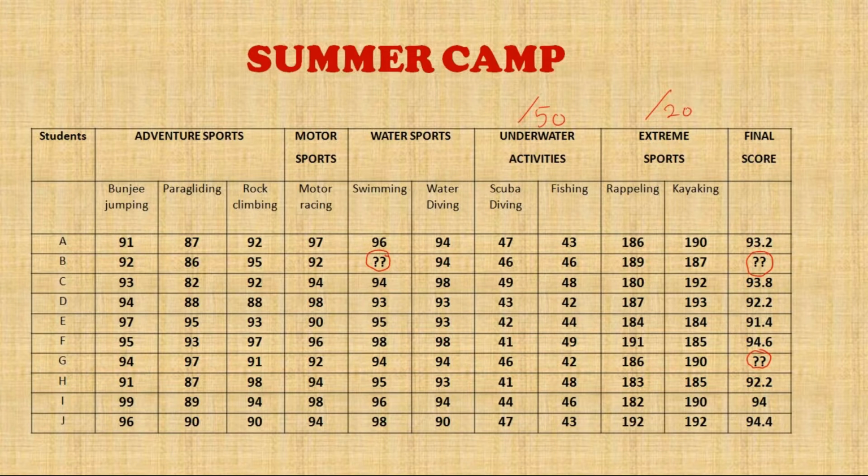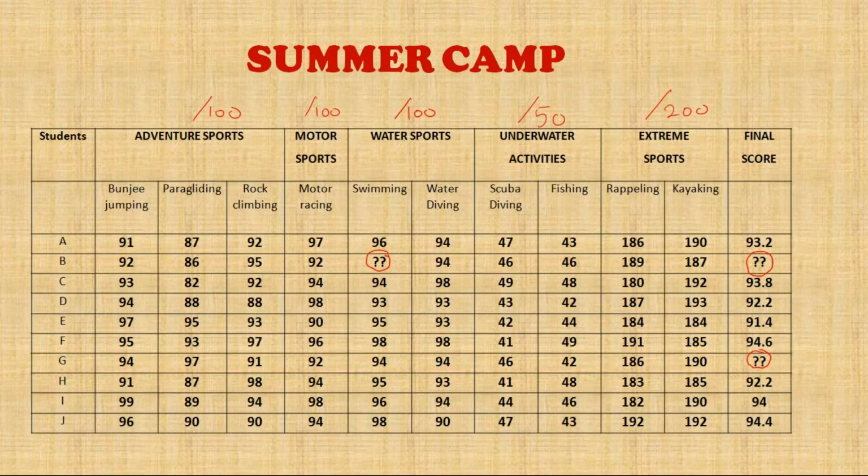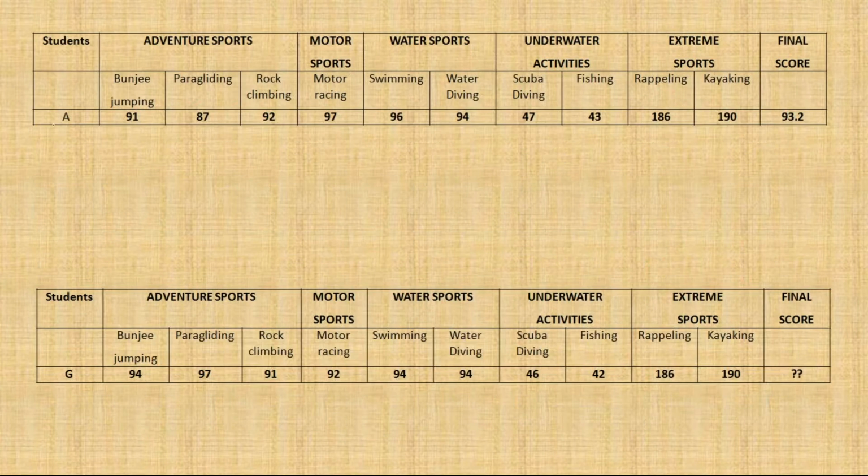Remaining 3 are rated out of 100 each. लेकिन जो actual CAT का set था उसमें से सारे numbers by default already out of 100 थे. तो ये भी एक extra काम हमारे ऊपर आ गया है, that every time you must have read in the paragraph before that first you need to convert all the numbers, all the points as if they were out of 100. Okay, and then you have to take out the average scores, group scores, then average of the group scores will become the final score. So looks quite complicated.